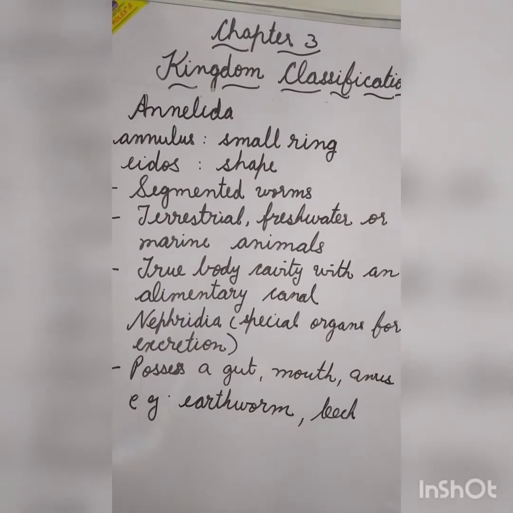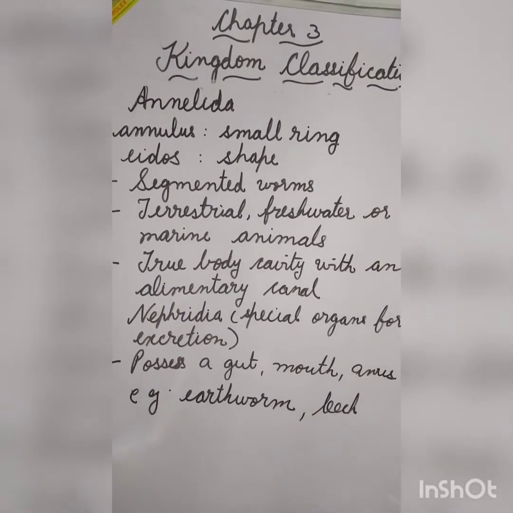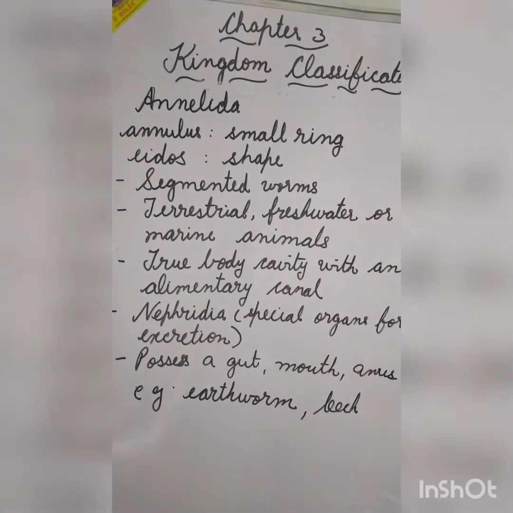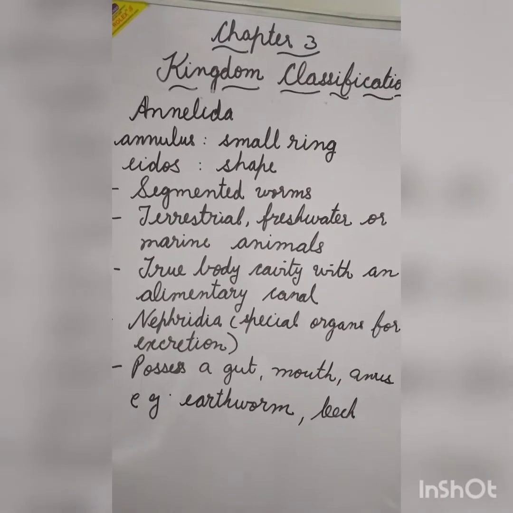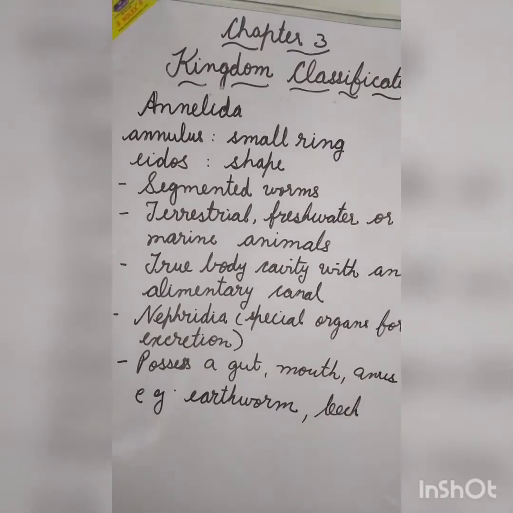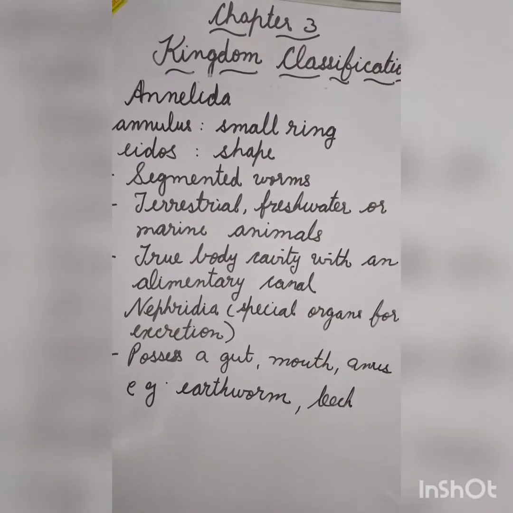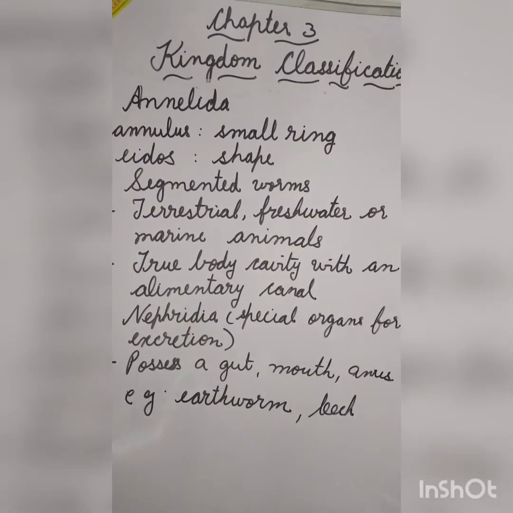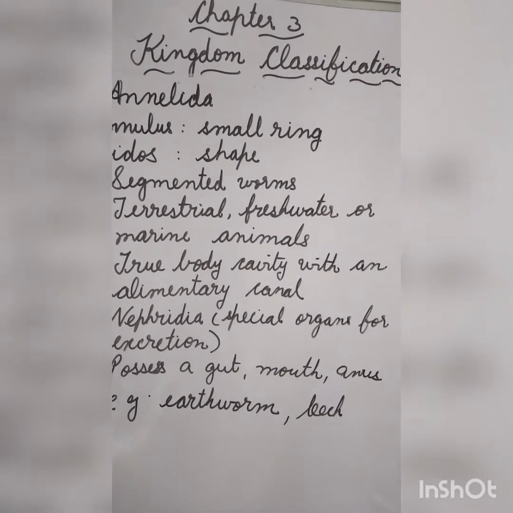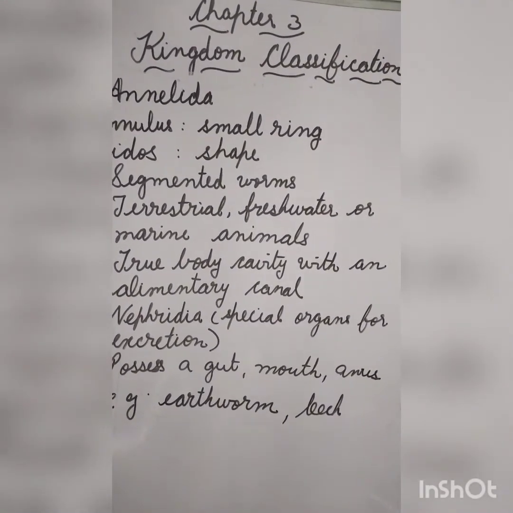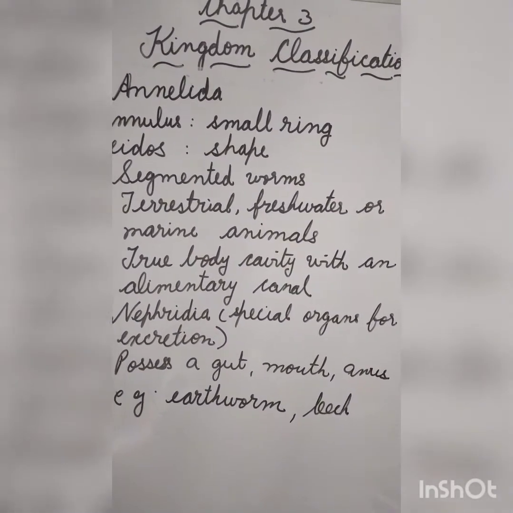They have a true body cavity with an alimentary canal. They have special organs for excretion called nephridia. They possess a gut, mouth, and anus. Examples are earthworm and leech. Leech is a parasite which gets the nutrition by sucking the blood of the host.